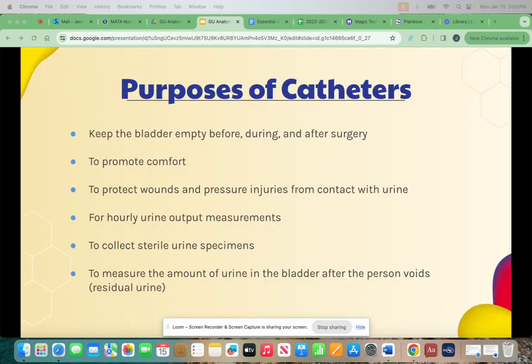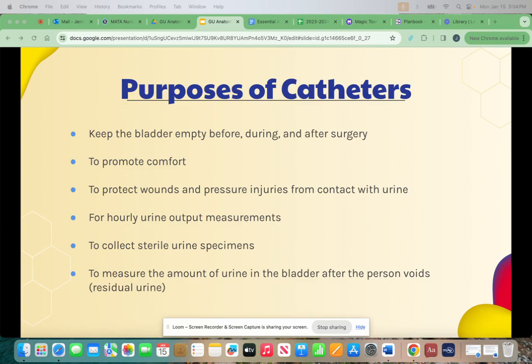Catheters are used to keep the bladder empty before, during, and after surgery, to promote comfort, to protect wounds and pressure injuries from contact with urine, for hourly urine output measurements, to collect sterile urine specimens, and to measure the amount of urine in the bladder after the person voids. That's also known as residual urine.